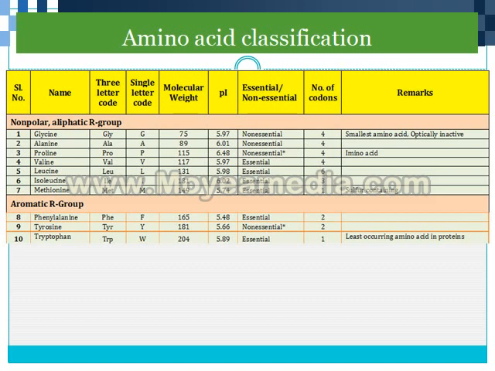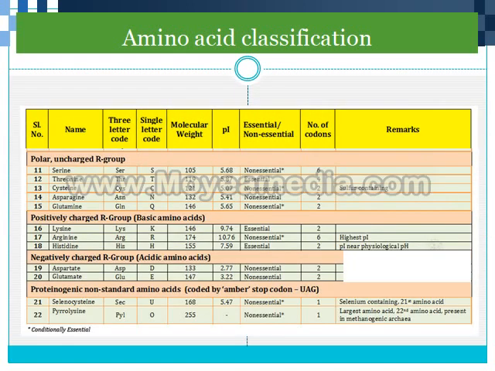Amino acid classification. These are some of the amino acids. We start with the non-polar aliphatic R group: glycine, alanine, proline, valine, leucine, isoleucine, and methionine. Amongst them, glycine, alanine, and proline are non-essential, and valine, leucine, isoleucine, and methionine are essential amino acids. Methionine is a sulfur-containing amino acid. Another group is the aromatic amino acids: phenylalanine, tyrosine, and tryptophan. Amongst them, phenylalanine and tryptophan are essential amino acids.